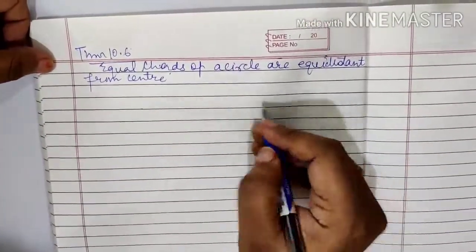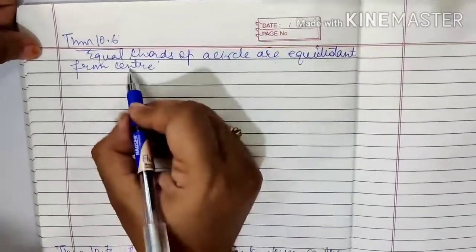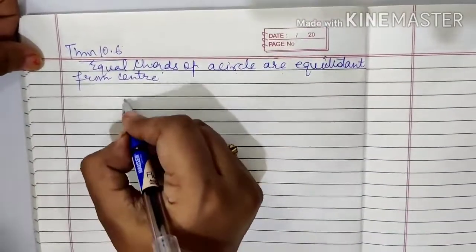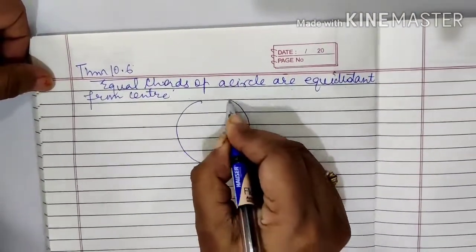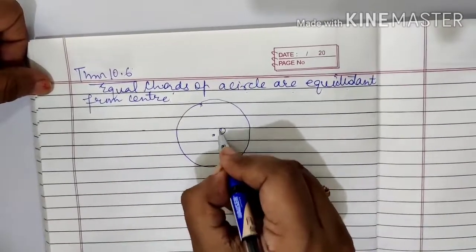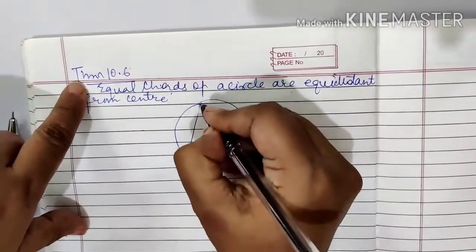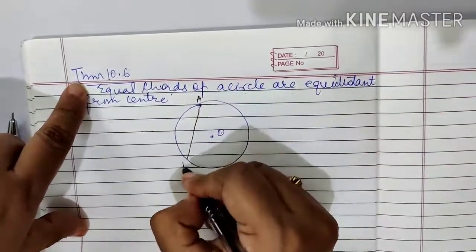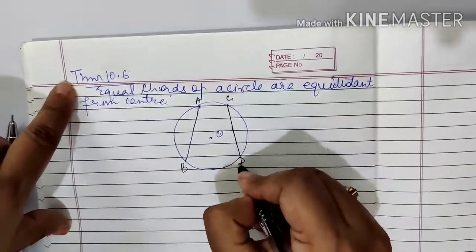This theorem says equal chords of a circle are equidistant from center. What does it mean? I have a circle again with center O. I have two chords. One is, let us name AB, and the other one is, let us name CD.